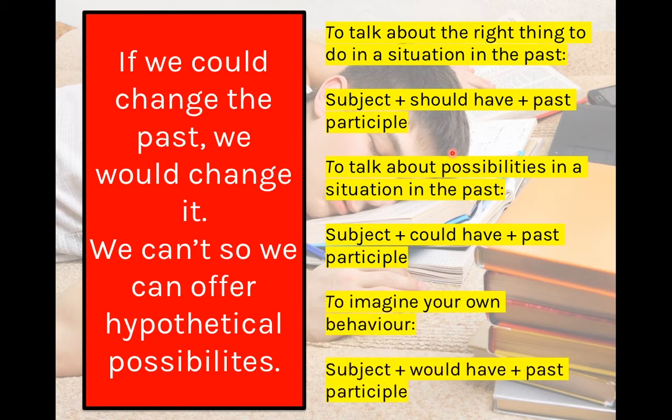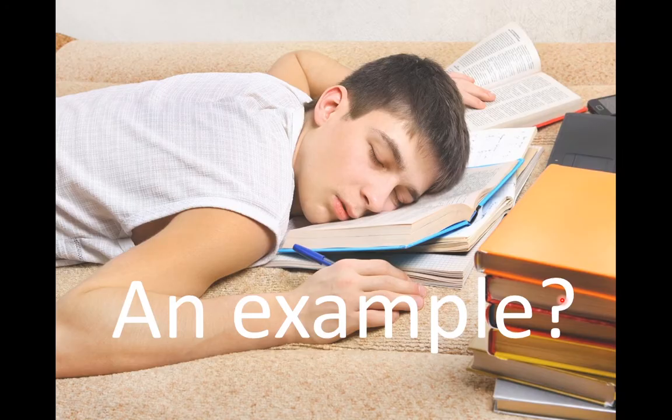And now we use subject plus would have plus the past participle to say what you would do in that situation in the past if you put yourselves in another person's shoes. We use subject plus would have plus participle to imagine your own behavior in a situation in the past. Would you like to see an example?